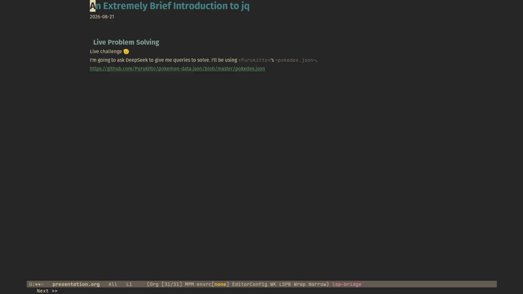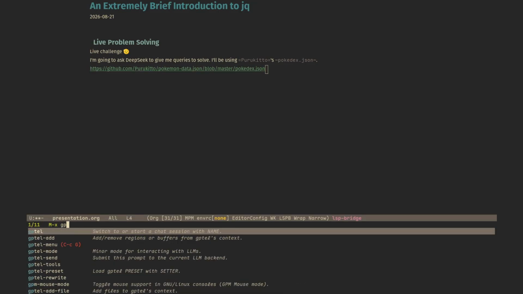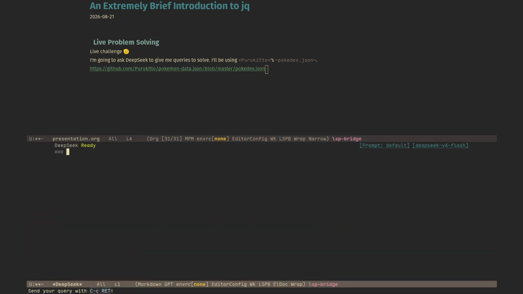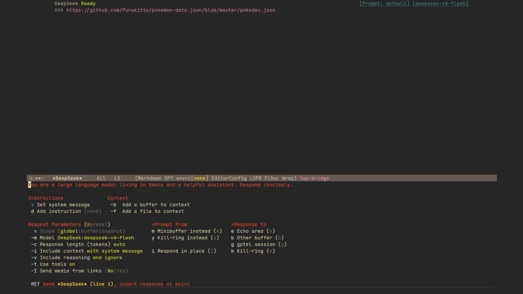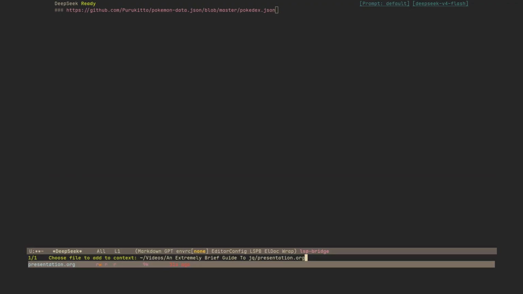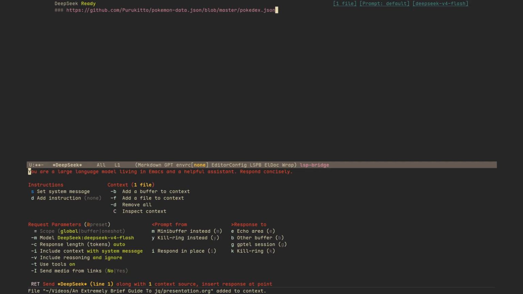Finally, I'm going to do some live problem solving. I'm going to do a live challenge. I'm going to ask DeepSeek to give me some queries and I'll be using pokédex.json from Purukito. Let's get into it. Let me just copy this. Let's do gptel. I'm going to add the presentation file, and I'm not going to include the reasoning. I'm going to use DeepSeek Flash.